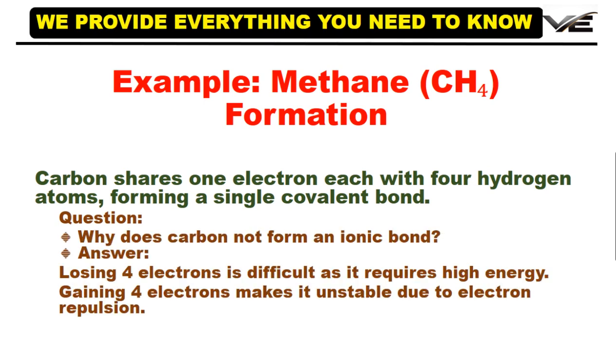Why does carbon not form an ionic bond? Answer: losing 4 electrons is difficult as it requires high energy. Gaining 4 electrons makes it unstable due to electron repulsion.